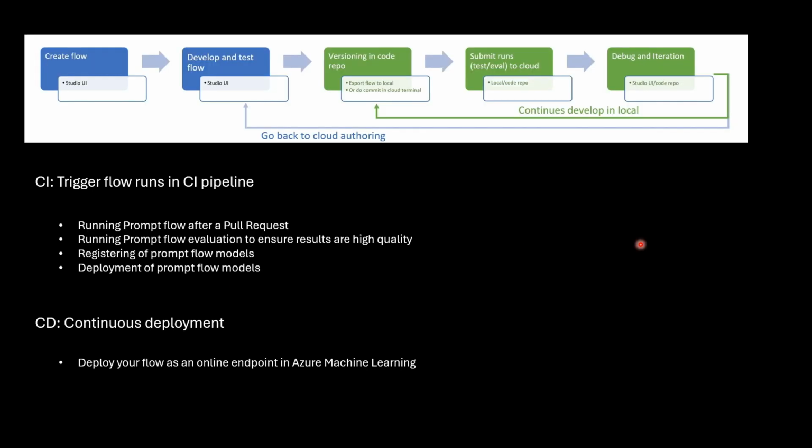So when we talk about ops, we are talking about CI/CD, continuous integration, continuous deployment, or delivery. Here, let's deep dive on what gonna be the high-level components when we talk about CI or continuous integration with prompt engineering or LLM applications. The tool we're gonna use for this demo is GitHub Action for our CI/CD, and for our prompt engineering or creating our LLM application, we're gonna use PromptFlow, which is a new service added to Azure ML.